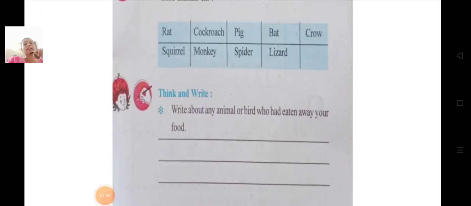Now the next, think and write. Write about any animals or birds who had eaten away your food. So like me, I had visited a temple last week. Monkey at the temple snatched the banana from my hand. So you have to ask this question to yourself and write your own answer here.